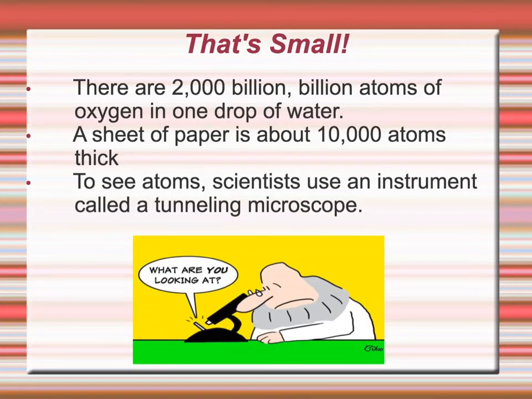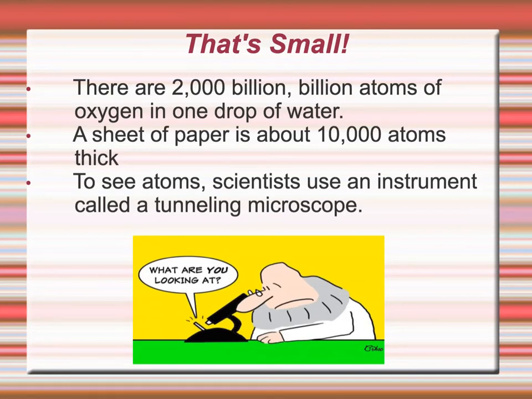We know that atoms are small. For example, we have about 2 billion atoms of oxygen in just one tiny drop of water. That's really small. So how do scientists see them? How do we know that they're there?